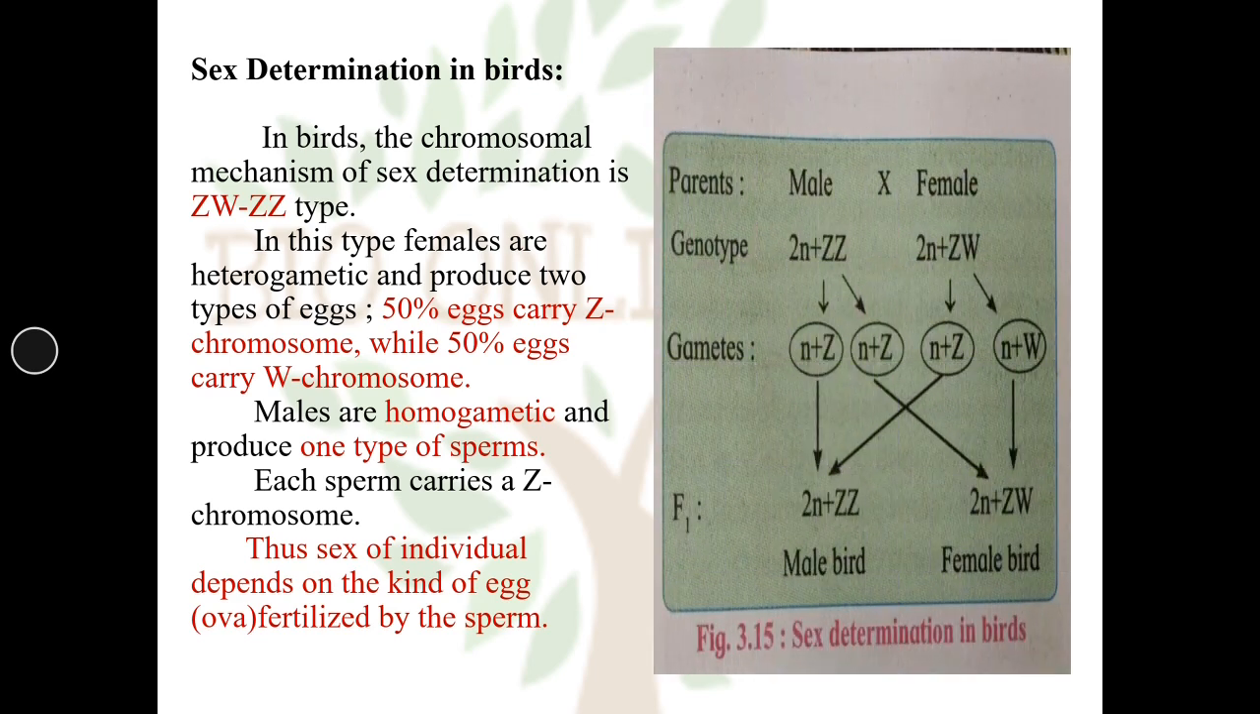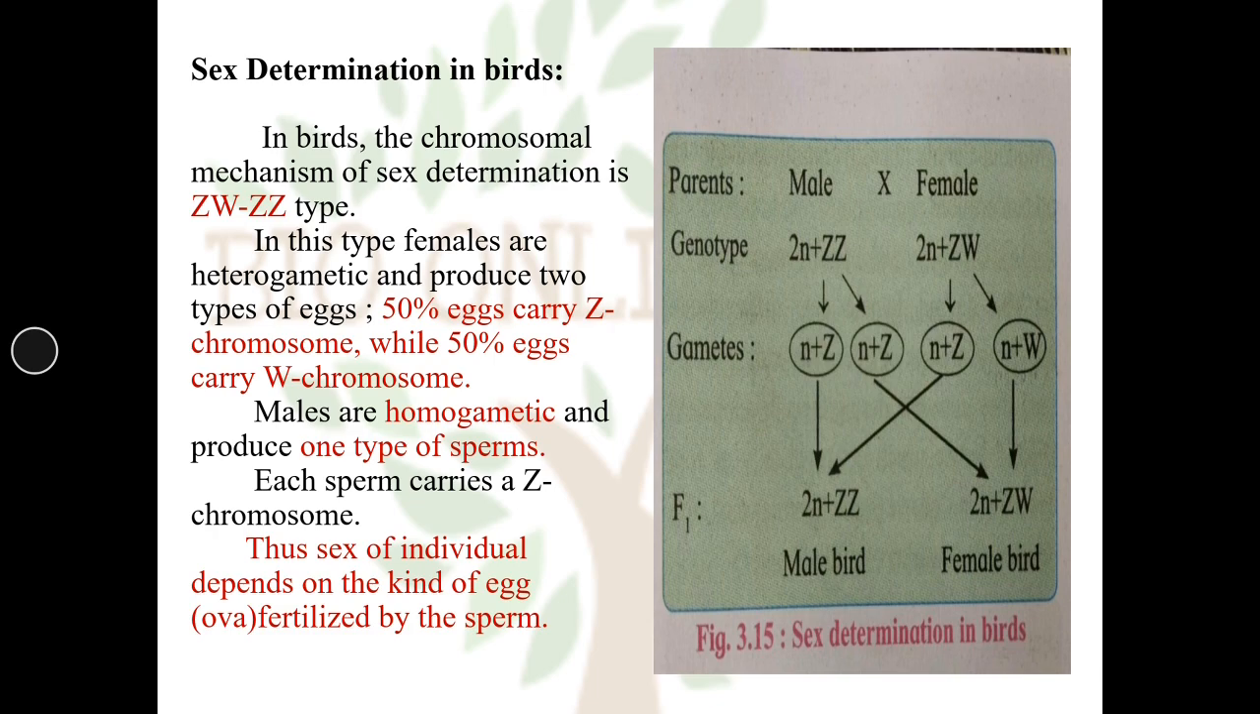So, in the chart you can see the parents. The male parent having the chromosome complement 2n plus ZZ produces the same type of sperm, having gametes n plus Z, n plus Z. The female having genotype 2n plus ZW, the heterogametic female, produces two different kinds of eggs: one containing Z chromosome and another containing W chromosome.